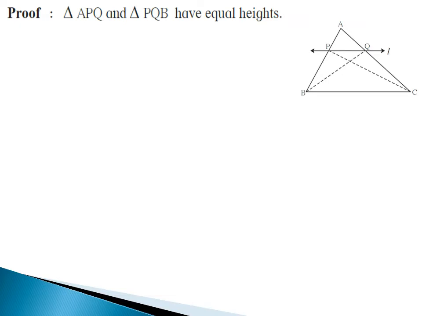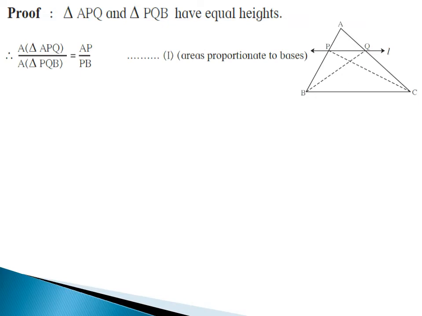Proof: triangle APQ and triangle PQB have equal heights. Now we will take ratio of areas of these two triangles. Therefore, area of triangle APQ upon area of triangle PQB is equals to AP upon PB. Here height of triangle APQ and PQB is same. Therefore, their areas are proportionate to bases.